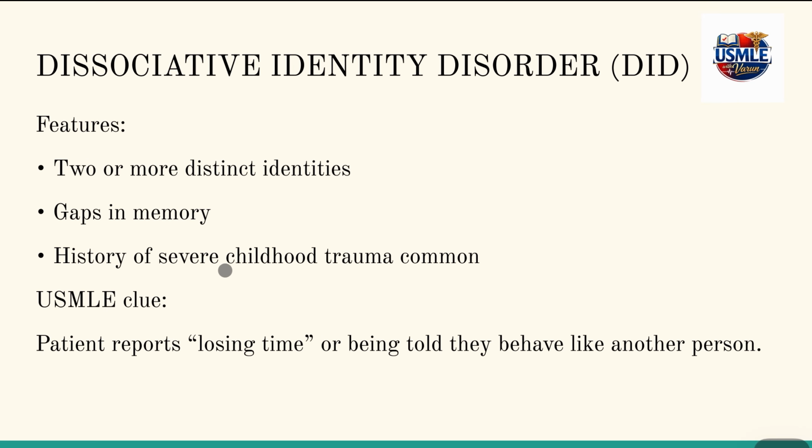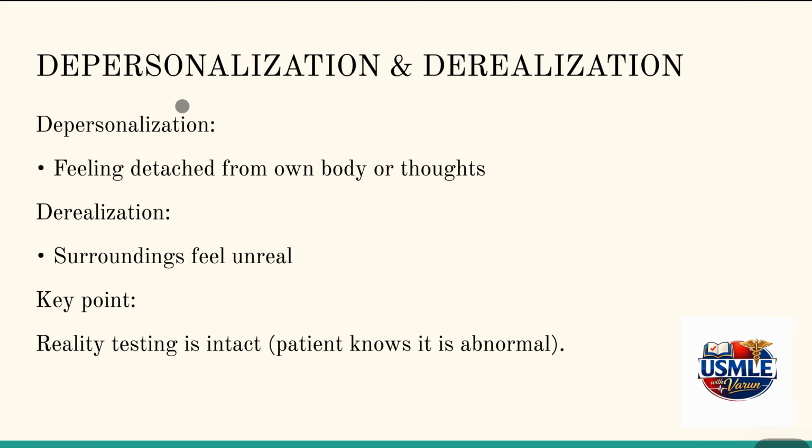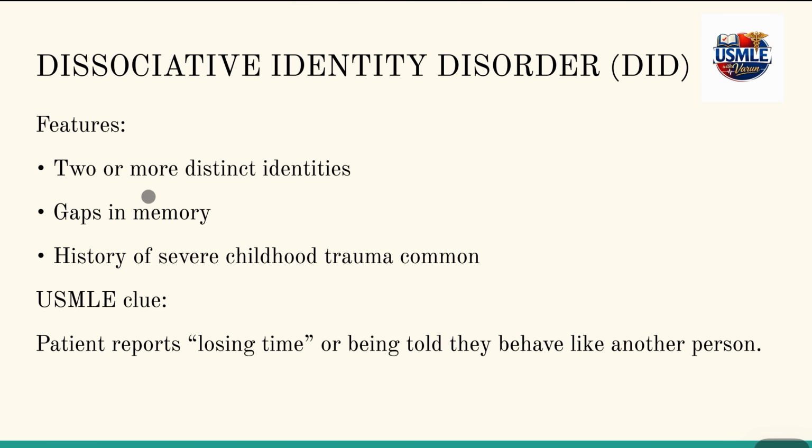Coming to dissociative identity disorder, the features include two or more distinct identities with gaps in memory. There's a history of severe childhood trauma, which is the most common possibility seen in every kid who has dissociative identity disorder.